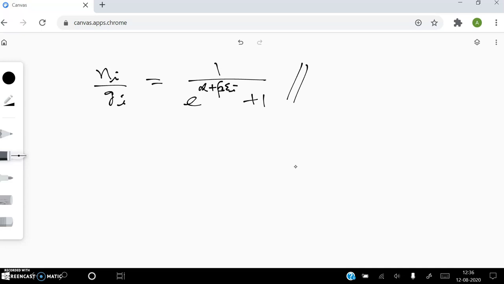This is the expression for Fermi-Dirac statistics, which gives you the number of particles in the ith level of the most probable macro state of a system containing identical fermions. Are you able to follow?